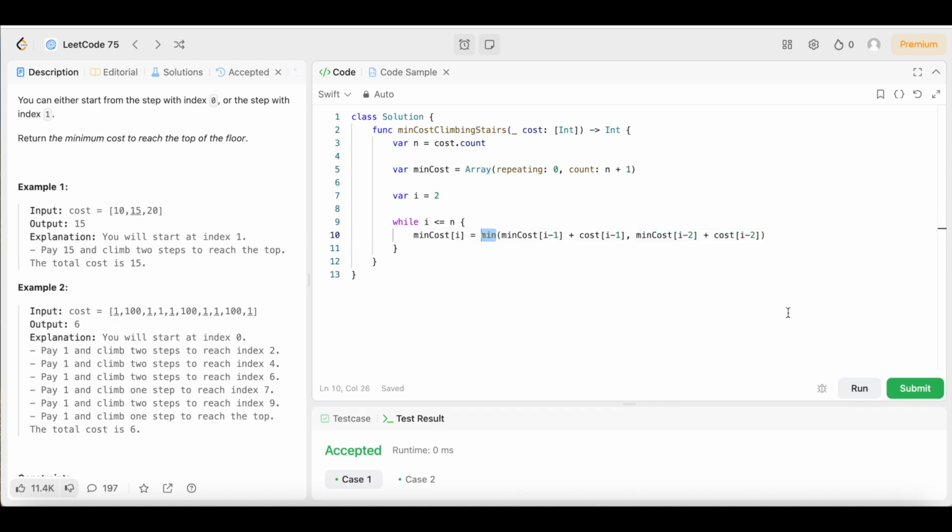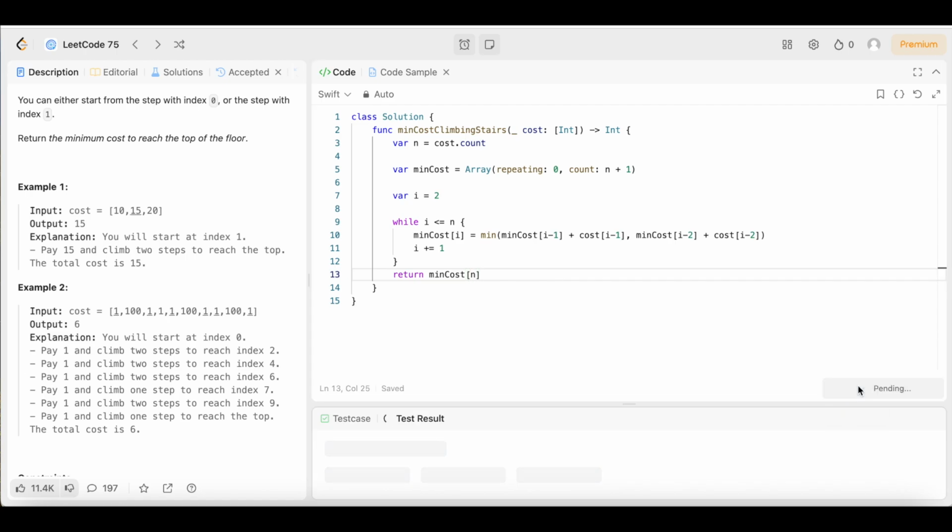So then after we do that, we're going to have to increment i so we can go on to the next one. We're just going to say i plus equals 1. And then we are going to say return min cost n. And that's all she wrote, guys. That's all we really had to do. So let's run it and see how it runs.